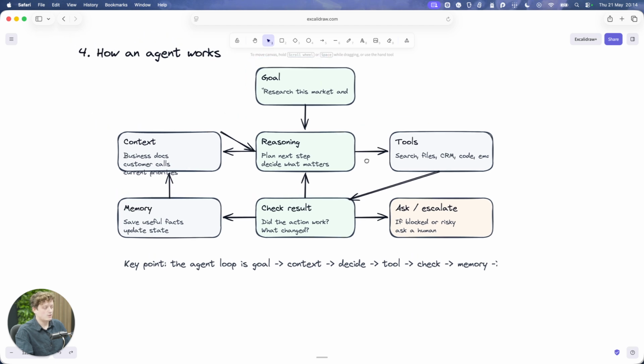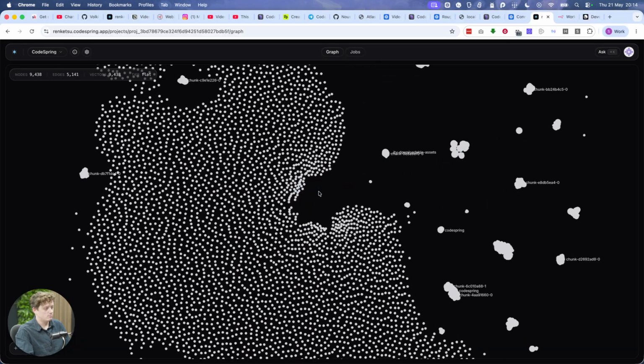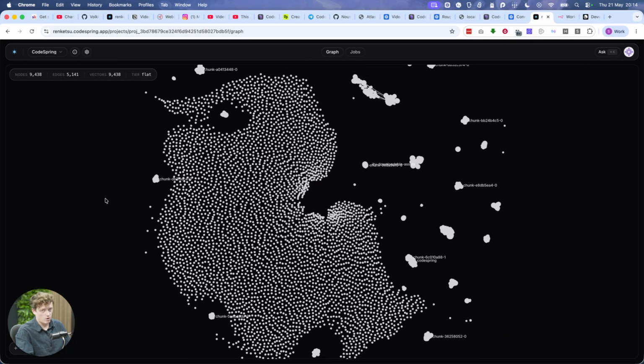It's like, okay, what do we do? Let's say we've got this command to build a landing page for our product. It reasons, okay, in order to build a landing page for our product, I need to know what the product is. So let's go and get the context. I'm going to use my business knowledge base, business brain. And this is why having a knowledge base for your company is super important.